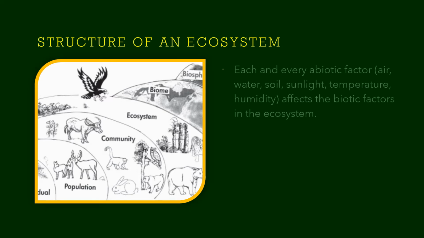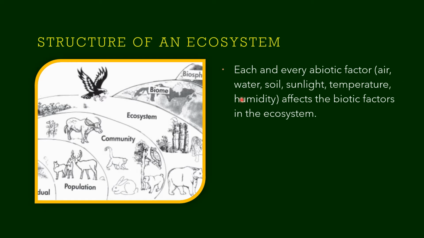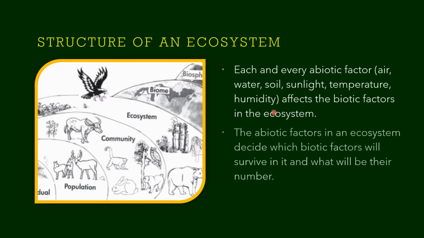When you look closely, you will observe that each and every abiotic factor, that is air, water, sunlight, etc., affects the biotic factors in the ecosystem. The abiotic factors in an ecosystem decide which biotic factor will survive in it and what will be their number.